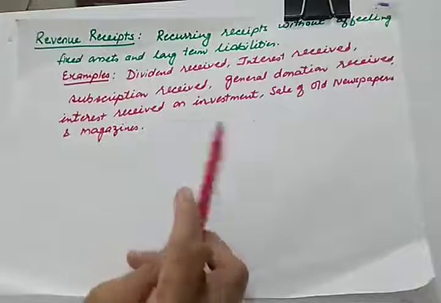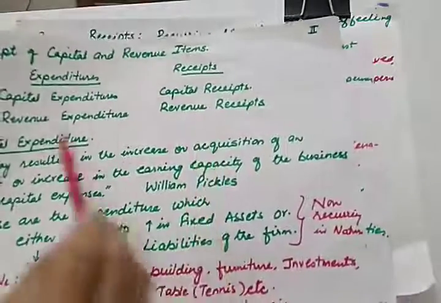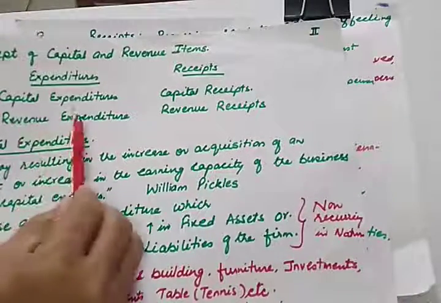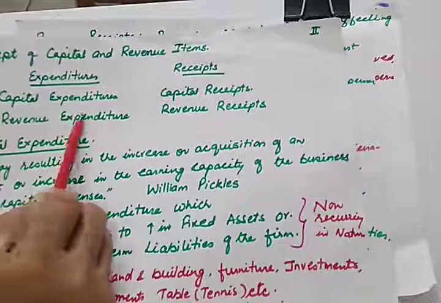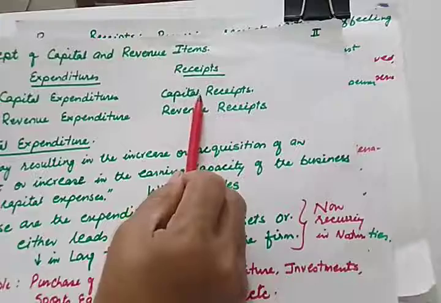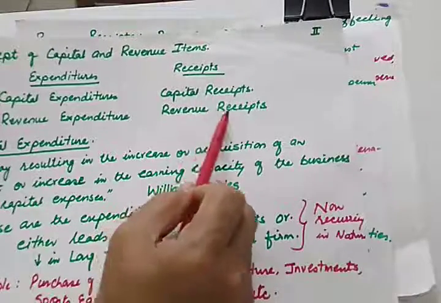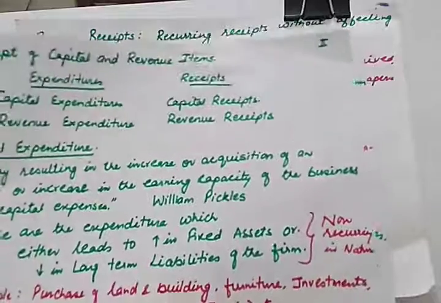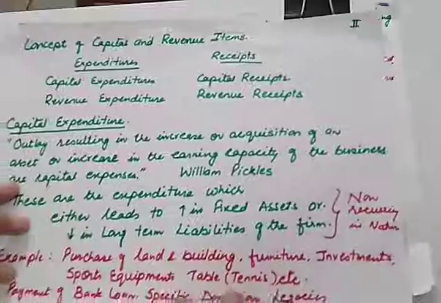So in today's lecture we have learned two types of expenditure and two types of receipts. Capital expenditure and revenue expenditure, these are irregular expenditures and these are regular expenditures. Likewise, receipts, these are irregular receipts and these are recurring or regular receipts. So I hope the difference between these two and these two must be clear to you.